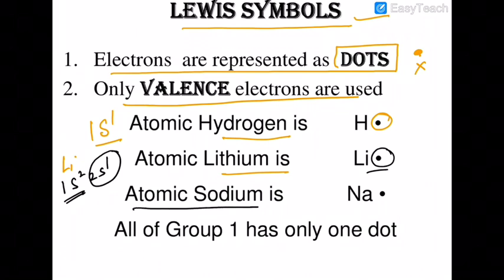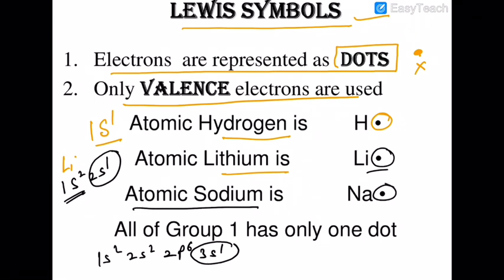Similarly, in atomic sodium, the configuration is 1s2, 2s2, 2p6, 3s1. You will write only the 3s1. We must write only the valence electron of that particular element.